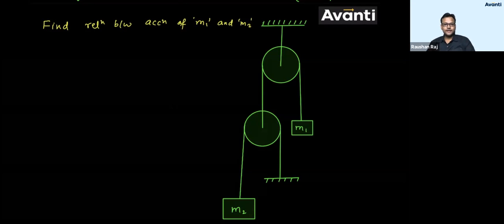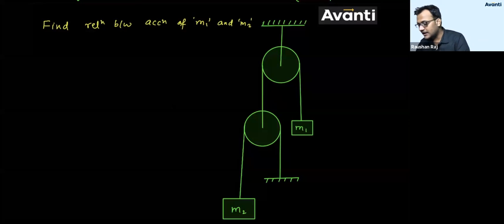You can relate that part. Minus आ जाएगा. If I'm considering M1 is going up and M2 is also going up, in the relation between A1 and A2, A1 will be equal to minus some constant times A2. That minus will actually take care of this part, that both of them cannot go up at the same time. Both of them cannot come down at the same time. That will be automatically covered. All right, guys, let me solve this one for you. So I'm expecting almost all of you have attempted this question.